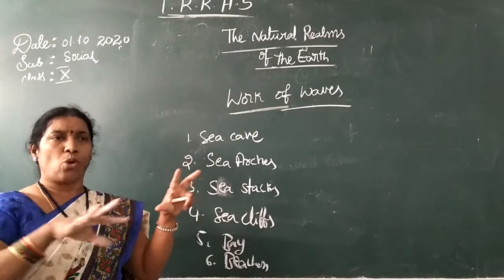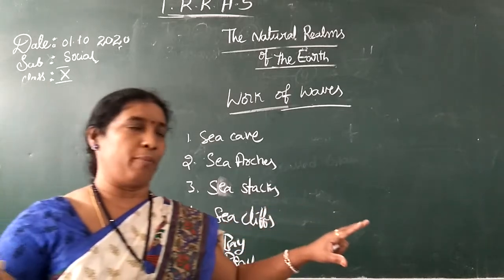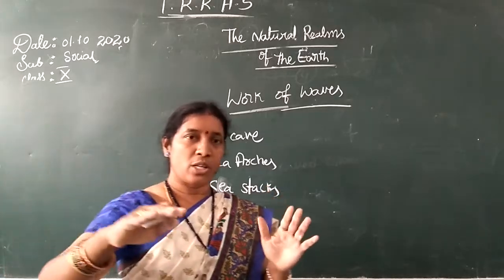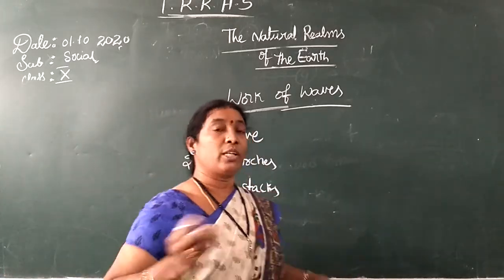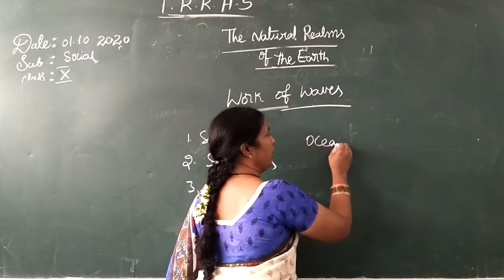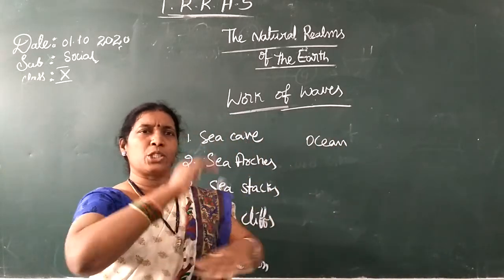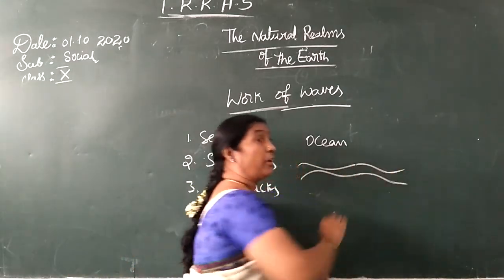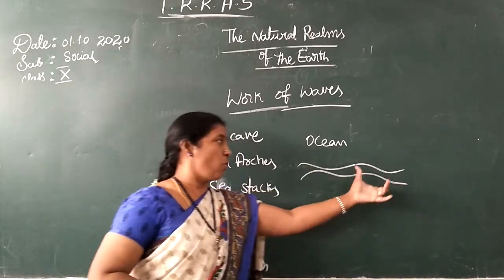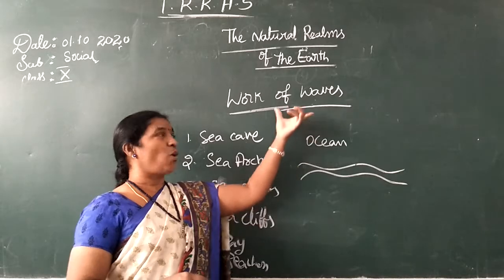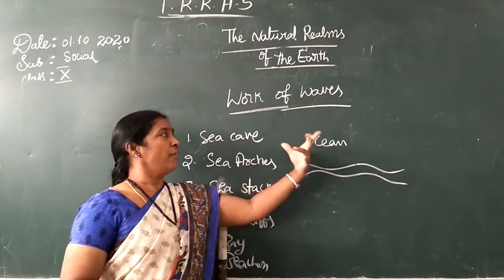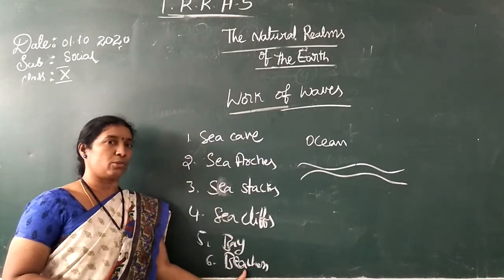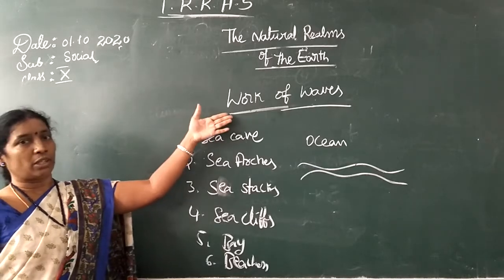Generally, a disturbance is caused on the surface of the liquid form. A wave is a disturbance caused on the surface of a liquid body. What is a liquid body? Ocean. So a disturbance creates on the surface of a water body. Liquid body means ocean. On the ocean, whatever disturbance is created is called waves. Understand? So with these waves, what other landforms will be forming? Those are called work of waves.